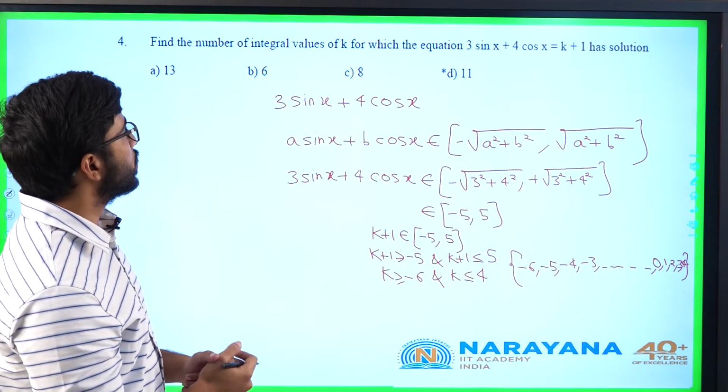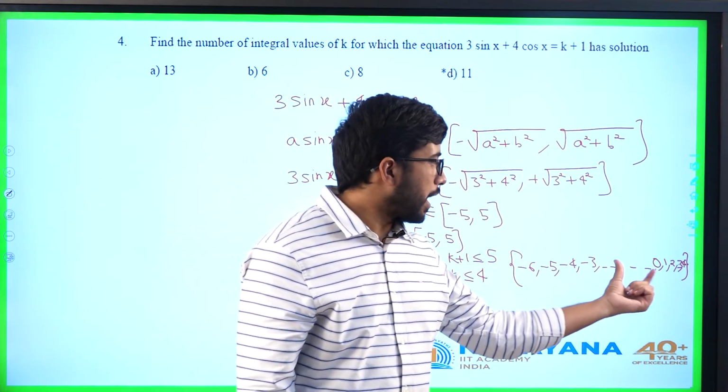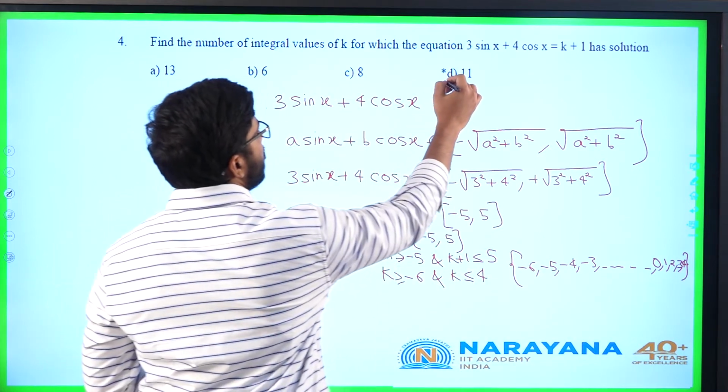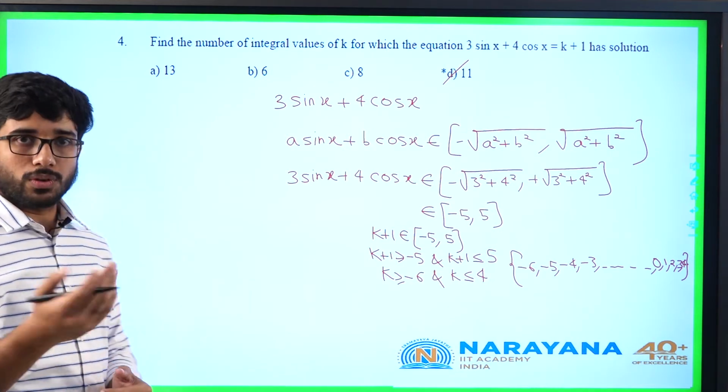So how many values am I getting? Minus 6 to minus 1 are 6, and including 0 to 4 it will be 5. 6 plus 5, the total number of values is 11. Let us go for the fifth question.